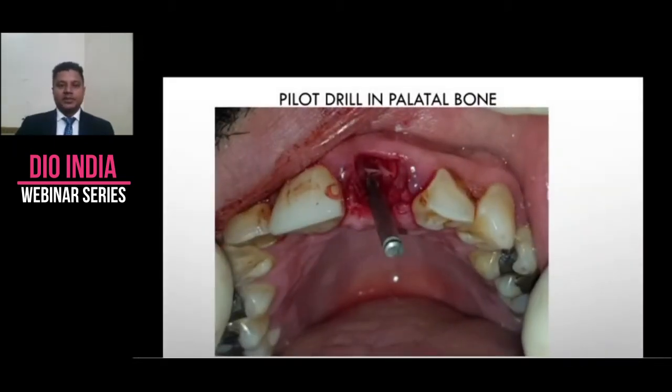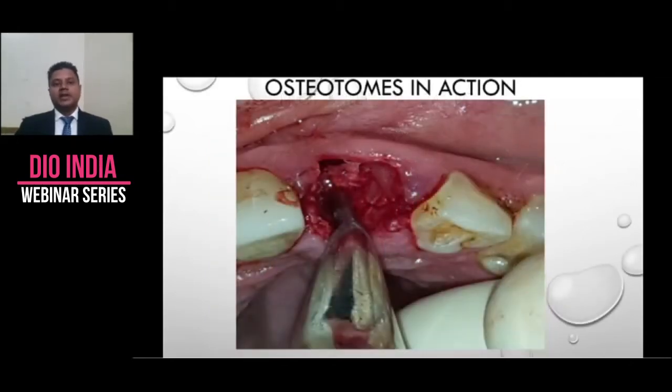Pilot drill, we place pilot drill, first gone in with the lance drill, and the moment I realized that I'm dealing with really soft bone here, instead of drilling, I shifted to my osteotomes. These are Tatum's osteotomes. They are tapered, they have a pointed tip, and they are also called socket formers.